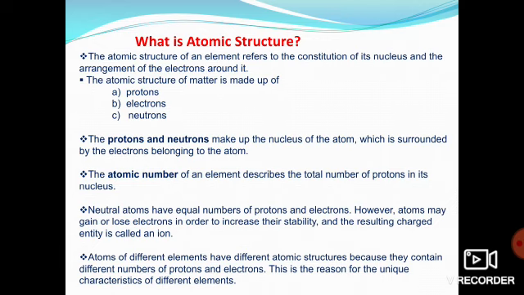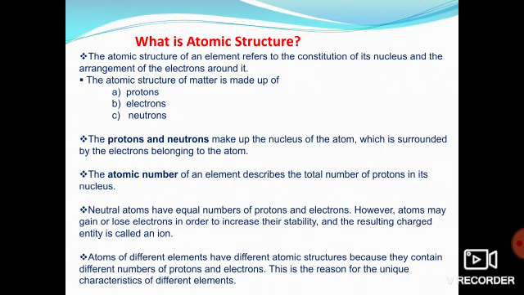Now if we see the structure of an atom, we can see that it is made up of three subparticles, three fundamental particles. What are they? Electrons, protons and neutrons. Electron has a negative charge. Proton has a positive charge, whereas neutron has no charge. So we can say neutron is neutral in nature.